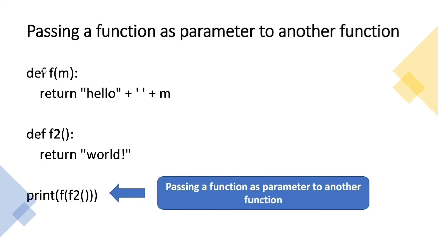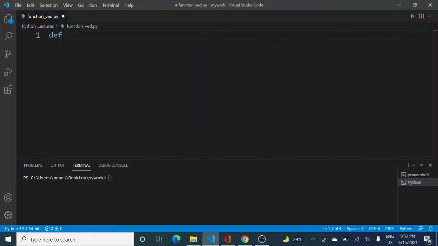Now here f is my first function, right? And f2 is the parameter in the second function, right? So this m is actually acting as f2. So when I am actually using m over here, I'm just calling this second function, right? So let us see this programmatically and understand what is happening over here. First of all, I will be defining a function. Let it be my first function. So I'm naming it over here f1, right? What is this f1 doing? This f1 is going to return something, right?